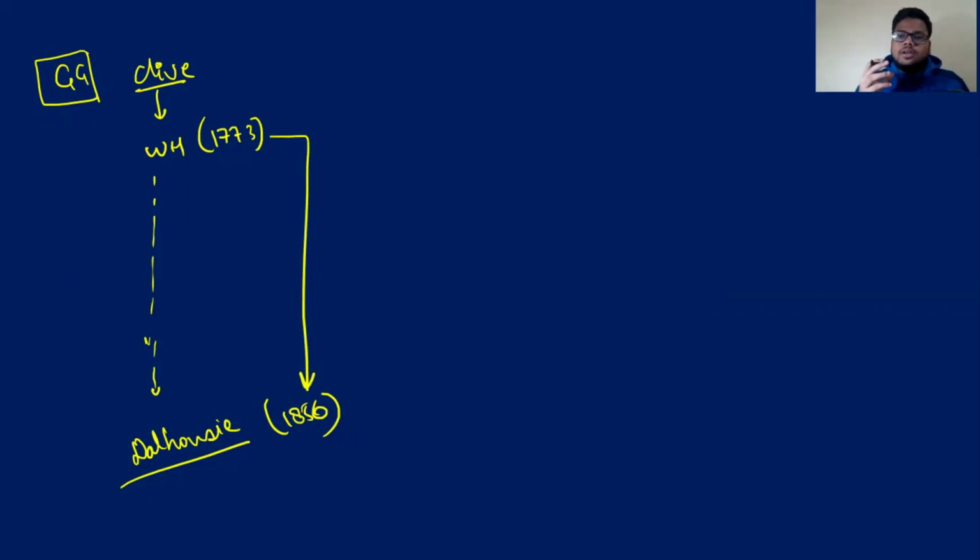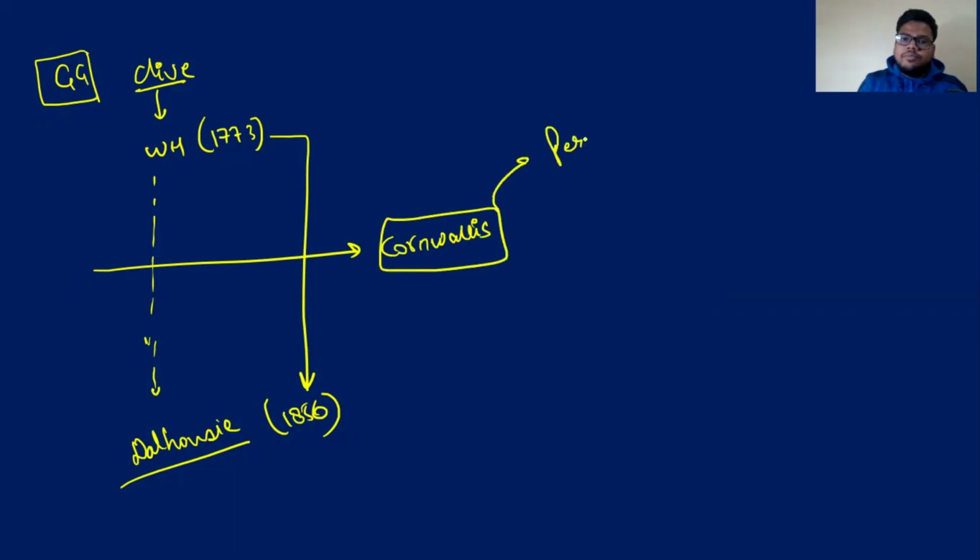Now in between there are a lot of British policies. For example, in the time of Lord Cornwallis, we have dealt with the idea of permanent settlement, isn't it? So today we are going to read all these land revenue policies.